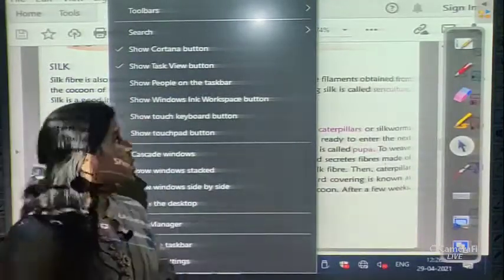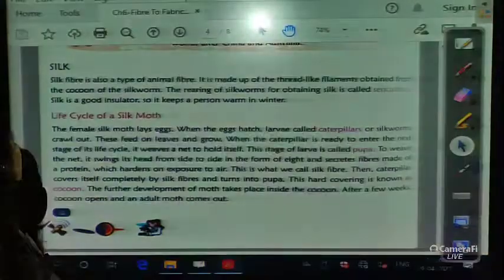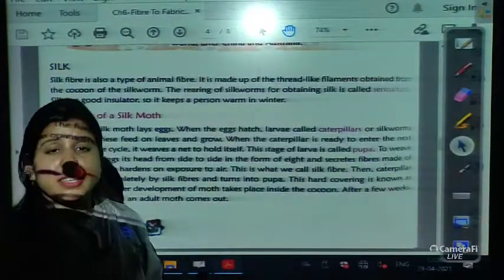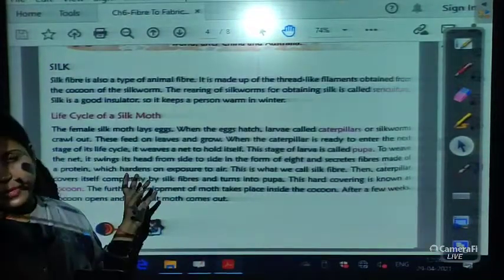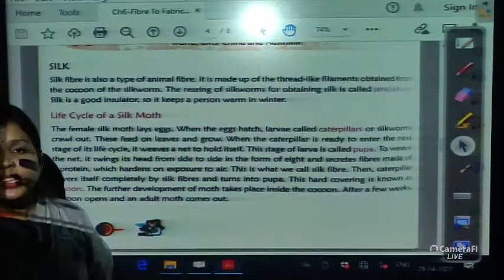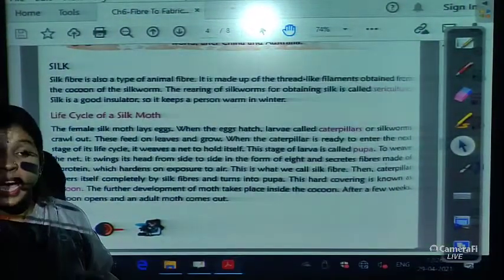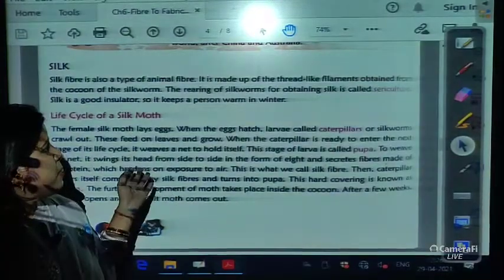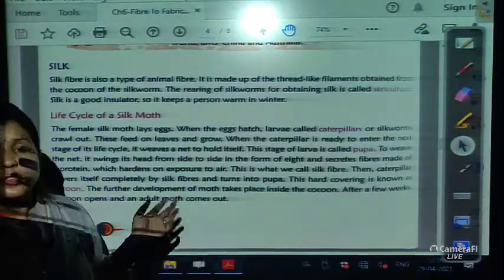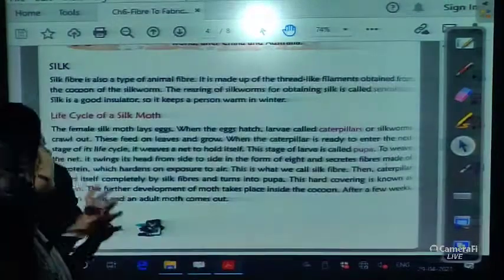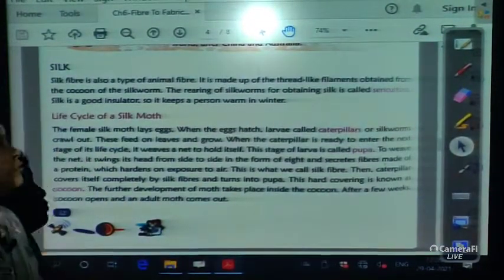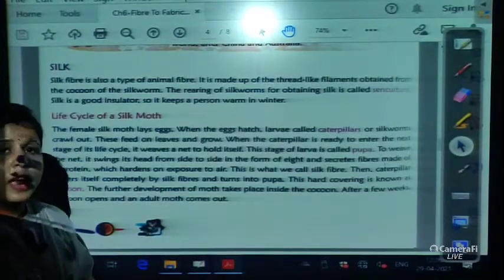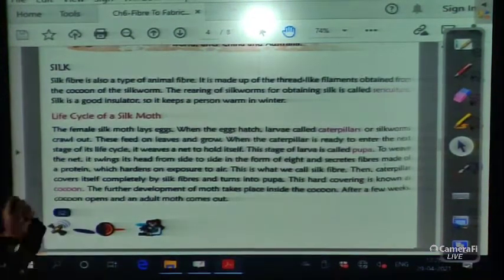Okay. So today we will learn, in our previous classes, what we have learned in this chapter. This is the second part of the fiber to fabric chapter. Previously we have learned about wool. Today we will learn about silk. I told you these are all animal fibers, right? So wool and silk are animal fibers. So today we will learn about silk.